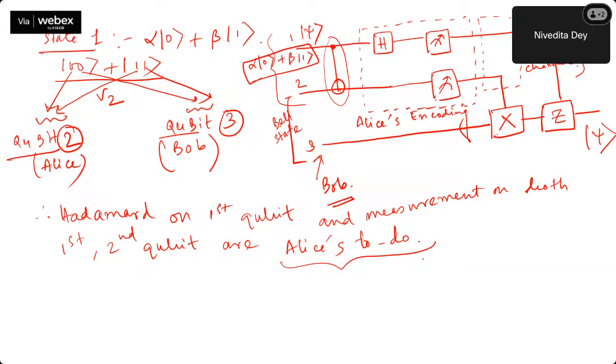Okay. Now let me write the entire quantum state exactly at this point. I'll be writing this particular state, followed by the entangled Bell state, which is |00> plus |11> over √2, and there is an alpha and beta associated with psi as well. So after a bit of rewriting, I will then be applying the operations.